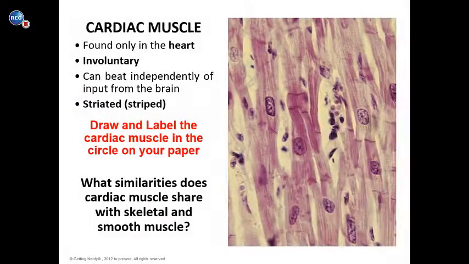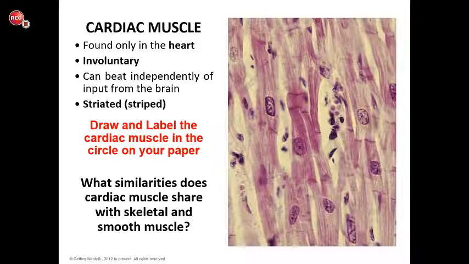All right, and then our third type of muscle that we're going to focus on is cardiac muscle. Cardiac muscle is found only in the heart. It is involuntary, which means we cannot control it. The way muscles normally work is that your brain sends a pulse to your muscle that says, hey, I want you to do this, and then your muscle does that. But your cardiac muscle can work independently from input from the brain. It doesn't need that stimulus to say, hey, do this. It's just going to do that automatically.